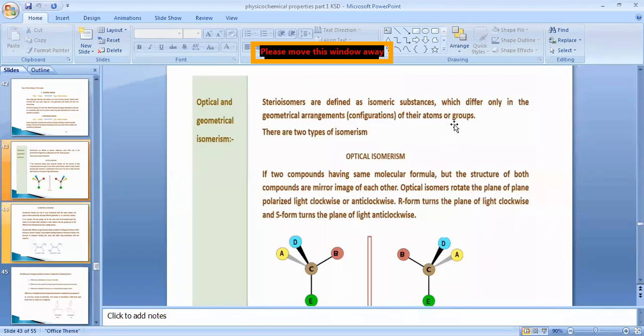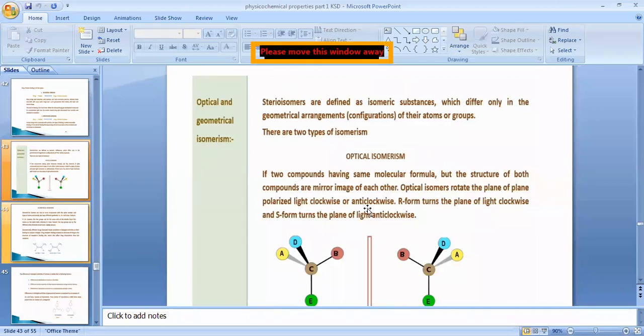For example, the molecular formula of glucose is C6H12O6. The molecular formula of fructose is also C6H12O6. But both of them are isomers of each other, stereoisomers of each other.